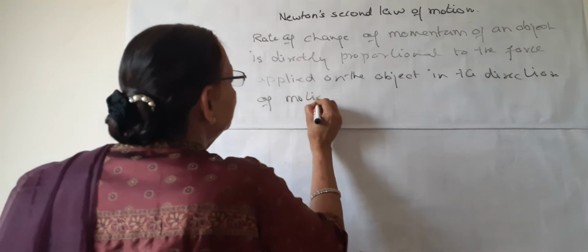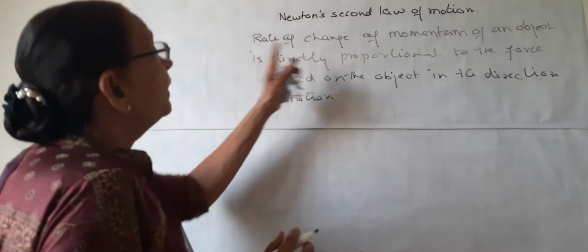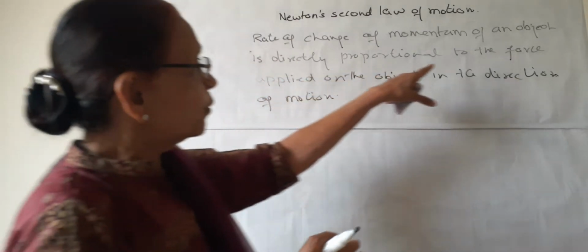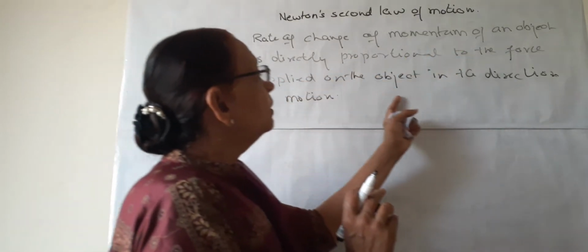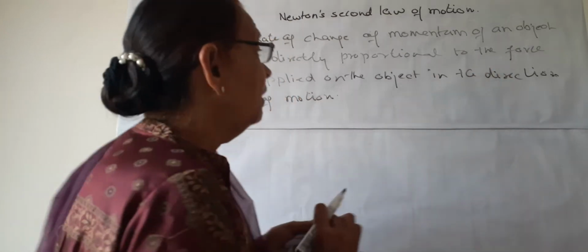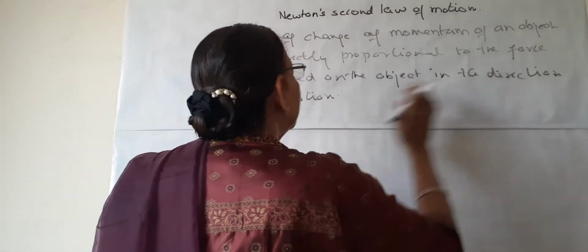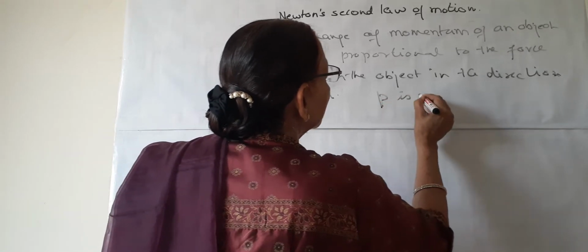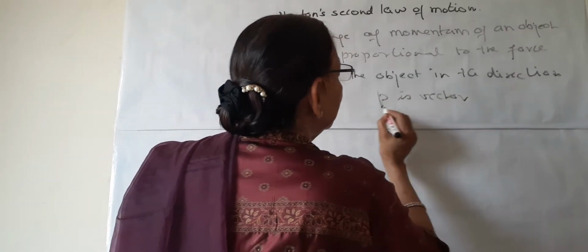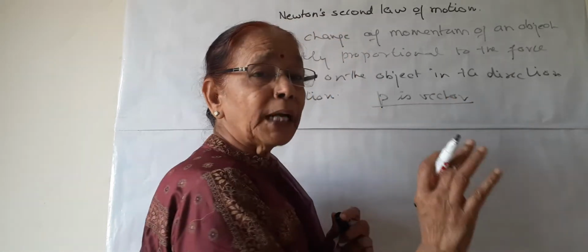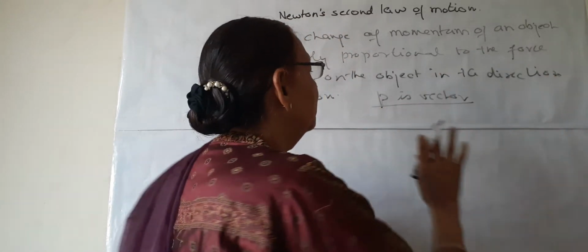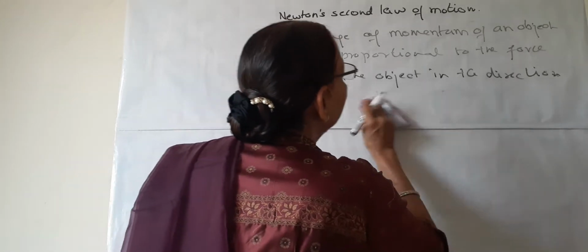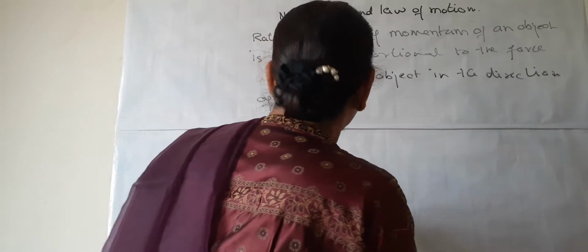What does it mean? Rate of change of momentum of an object is directly proportional to the force applied on the object in the direction of the motion. When we are talking about direction, it means momentum is a vector quantity, that is, it has both magnitude and direction. This is one thing, and we know the SI unit of momentum. Second, it is a vector quantity.